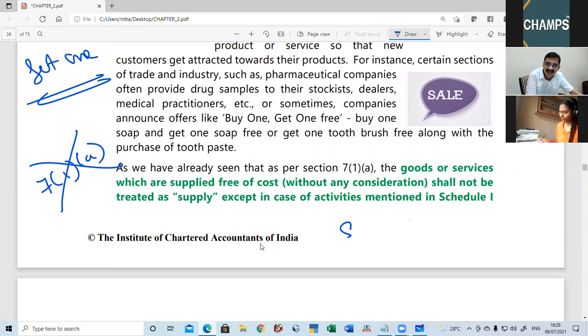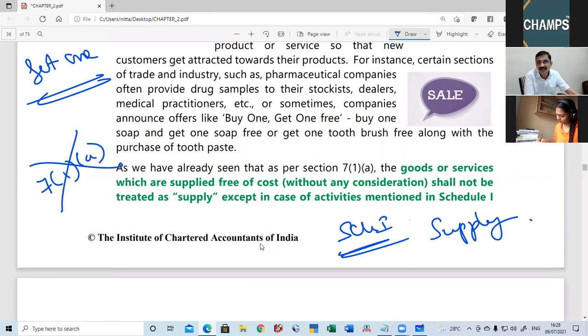But if it happens to be Schedule 1, then it is applied. What is Schedule 1? You have 4 paras, 1, 2, 3, and 4. What are they? One is permanent transfer or disposal of business asset on which you have claimed ITC. What is the second point? Transaction between related parties or distinct parties.